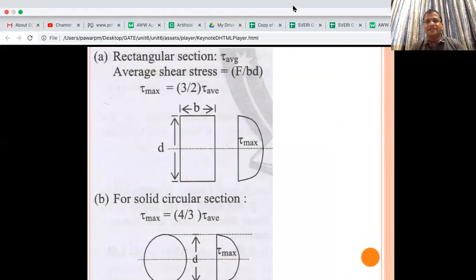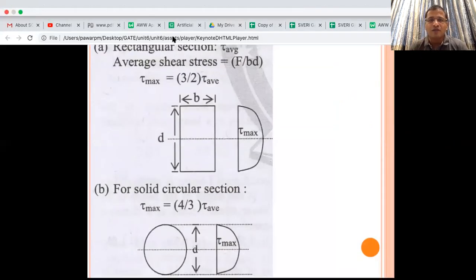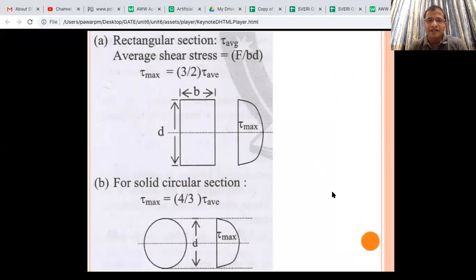Okay, let's try to solve one problem here so that we will come to know. Tau max is 3/2 of tau average. Such formulae you will have to remember in the exam. What was the formula?